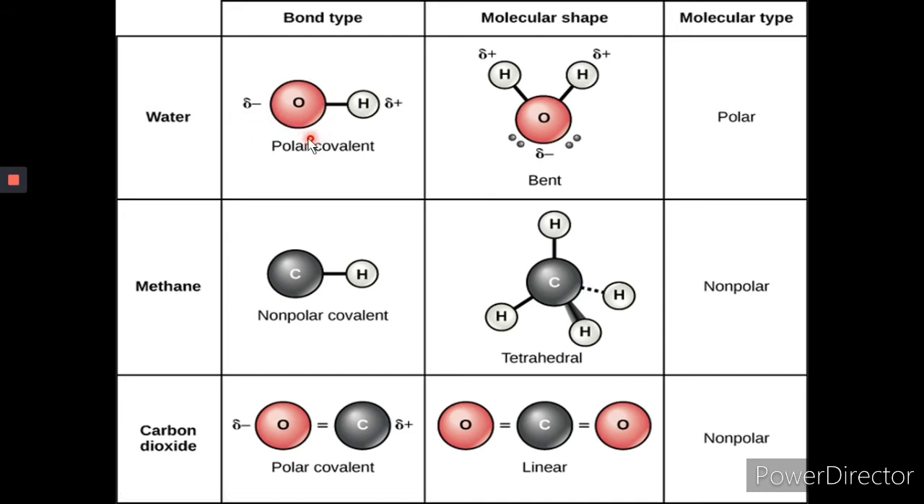Bond type in water, polar covalent bond. Sometimes actually covalent bond could be categorized into polar as well as non-polar covalent bond. When the shared electron is not equally shared, then there is a formation of polar covalent bond. And if the electrons are equally shared between two, it results into non-polar covalent bond. You can see the three different types.